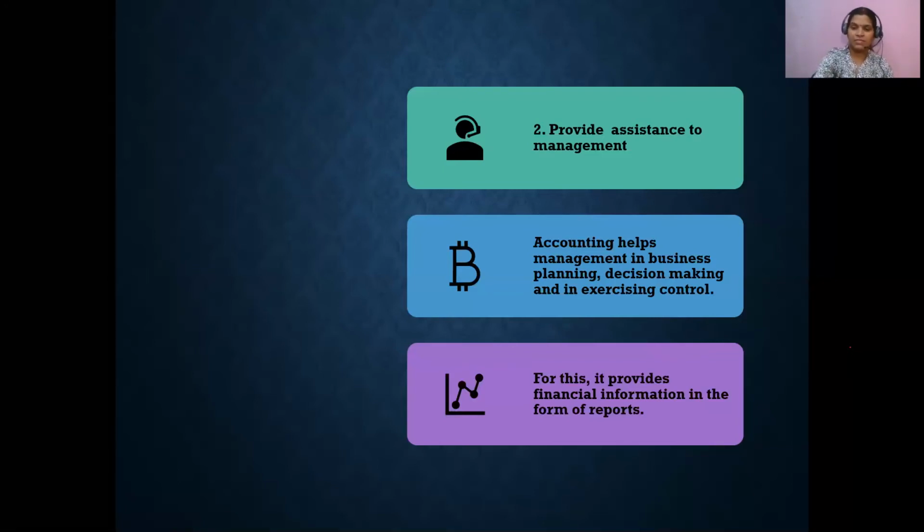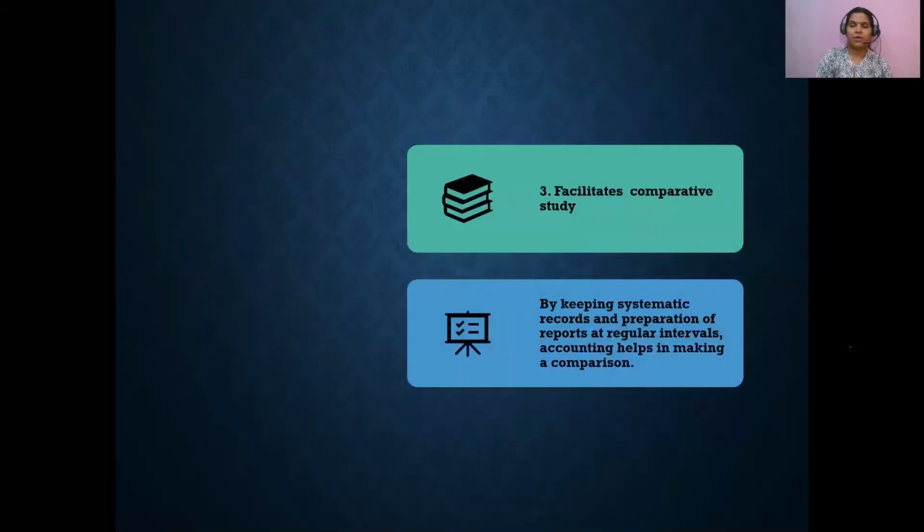Okay, the next advantage that we have for accounting is it facilitates comparative study. When we get to know the profit or loss of our company for a particular year, then we can do a comparative study of how we are performing. The way in your schools, for each subject you have a grading system like A grade, B grade, C grade, or A plus, C plus, B plus, whatever it is. In the same way here also we can do a comparative study.